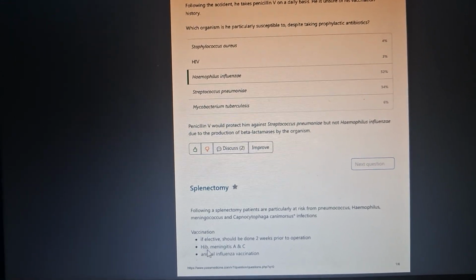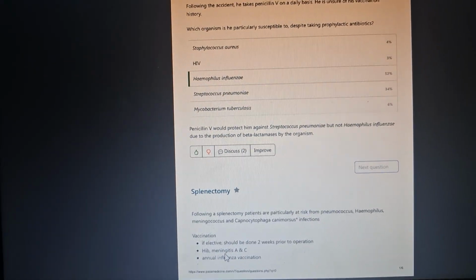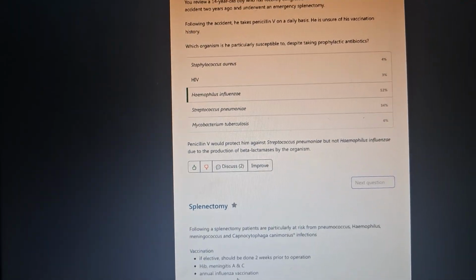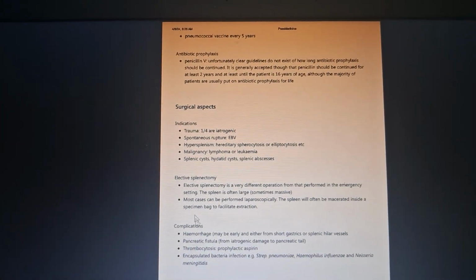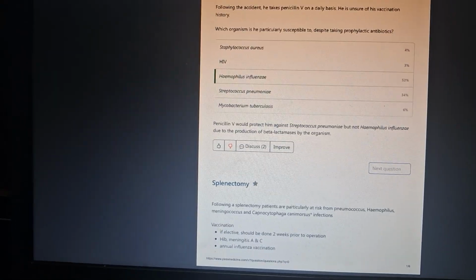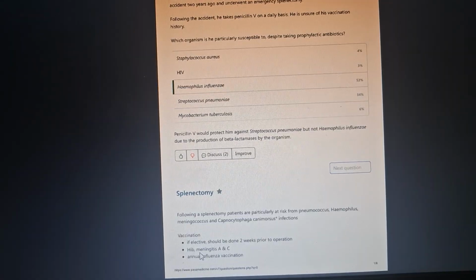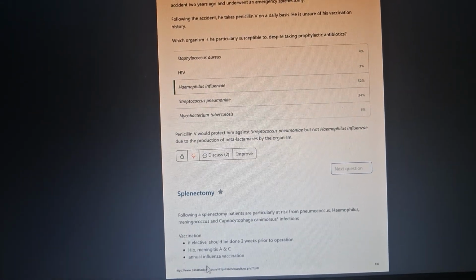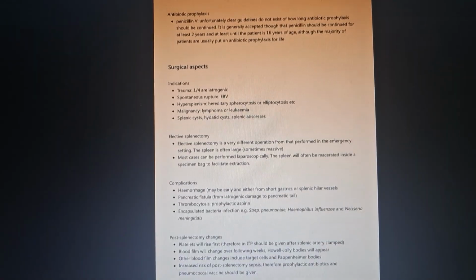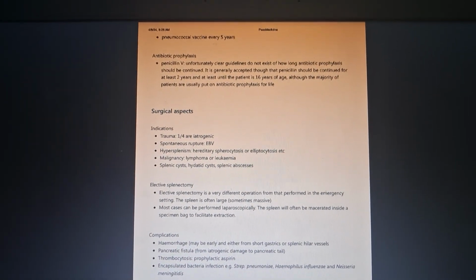And which vaccination? Haemophilus influenzae B, meningitis A and C, and annual influenza vaccination. Pneumococcal vaccine every 5 years. Okay, so which vaccines? Number 1 is Haemophilus influenzae, meningitis A and C, annual influenza vaccination, every year, and pneumococcal is for every 5 years. Next, antibiotic prophylaxis.